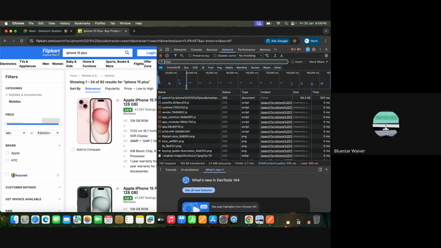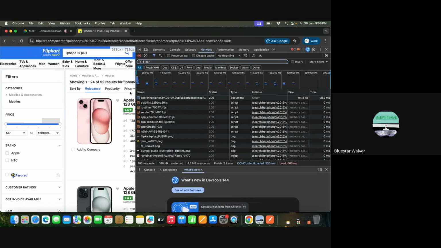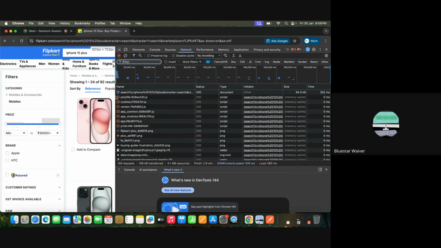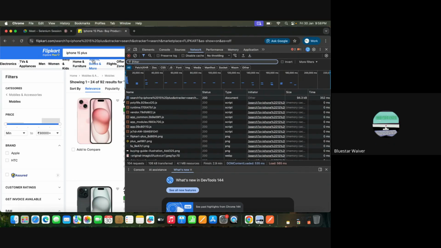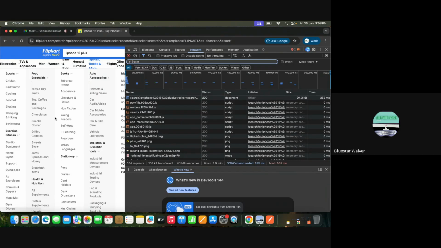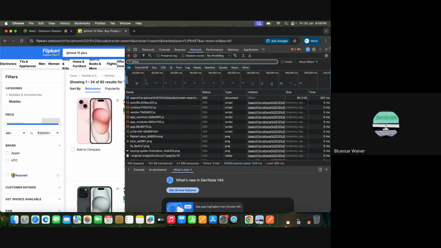So there is something called minor bugs. You would have understood in manual testing. So this is a minor bug. They will not give much preference to it, but the look and feel is not that good. Till this point, it's not that good. See, sports and more is coming in the body section. That should not come. That's all right. See, we identified one bug of Flipkart here itself.